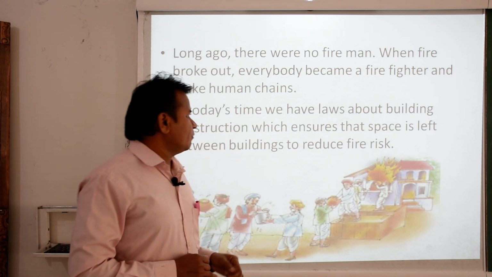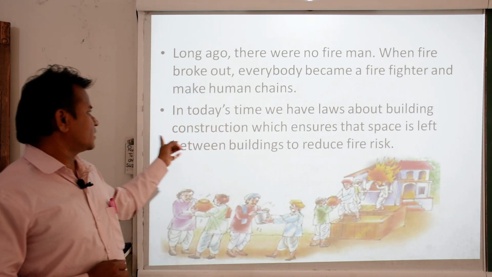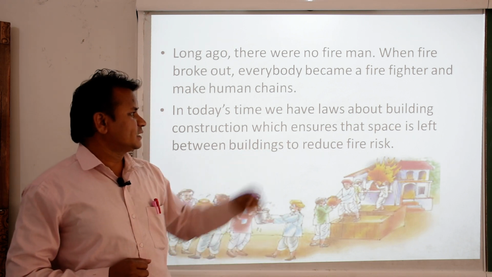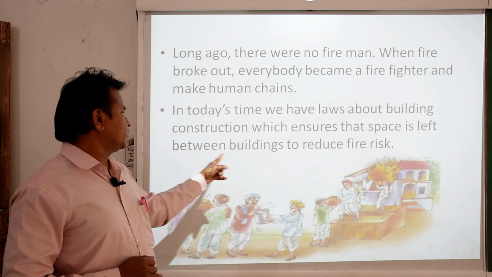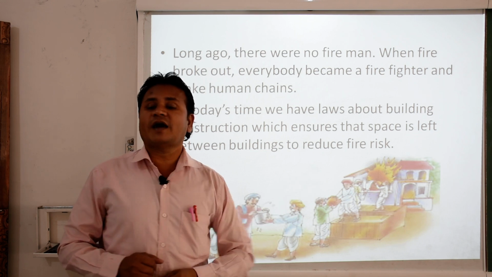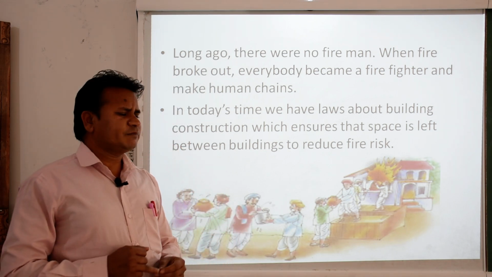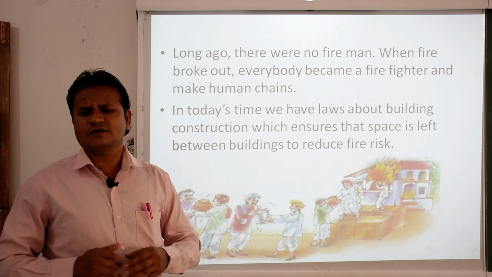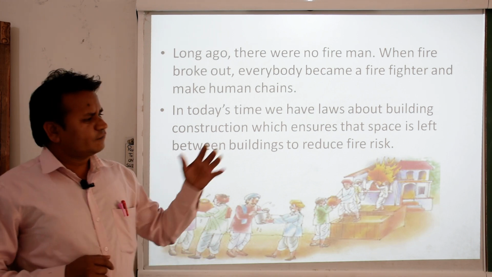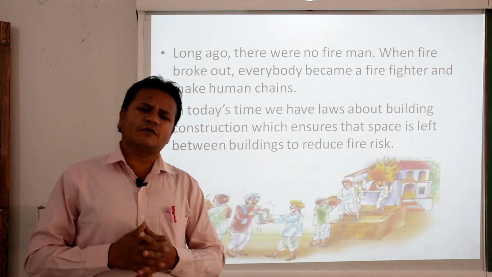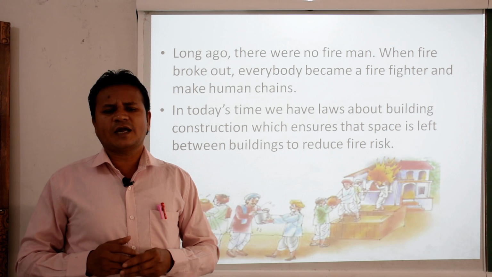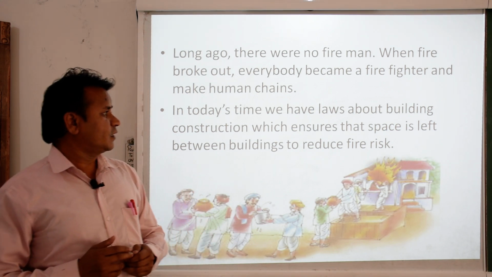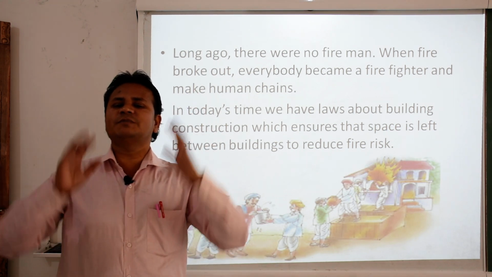In today's time, we have laws about building construction which ensure that space is left between buildings to reduce fire risk. In the beginning people did not have that type of understanding, that if a fire takes place, how will we control it. But today we have certain laws to construct a building.